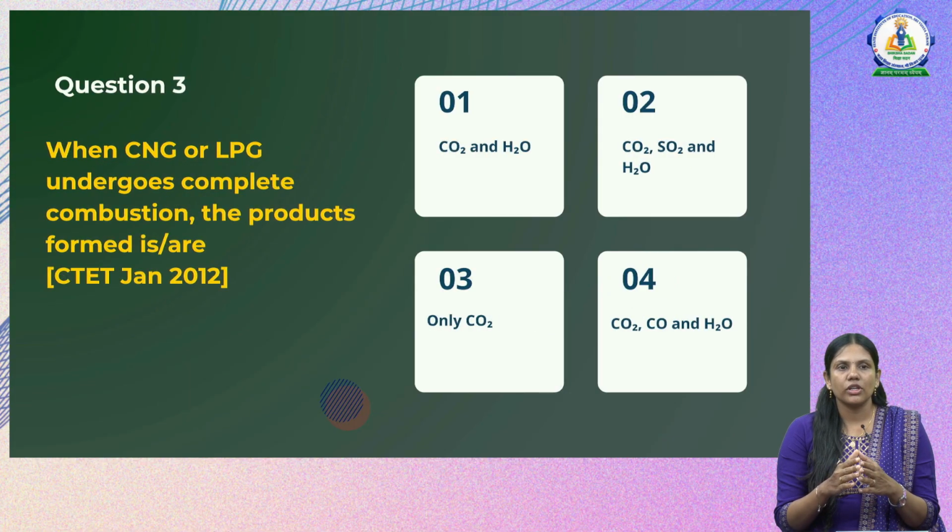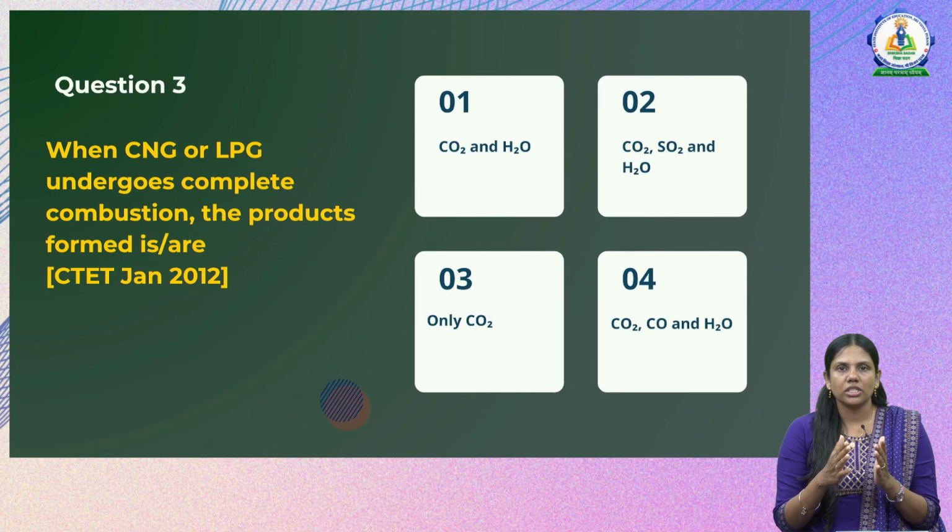Now next we will go to the question: when CNG or LPG undergoes complete combustion, the product or products formed is or are. So this is a question they are asking. In the combustion of CNG, that is compressed natural gas, and LPG, that is liquefied petroleum gas, what are the products that are formed due to the combustion of these two fuels?